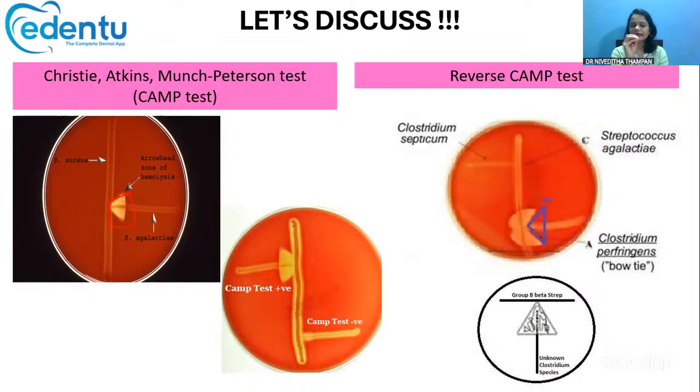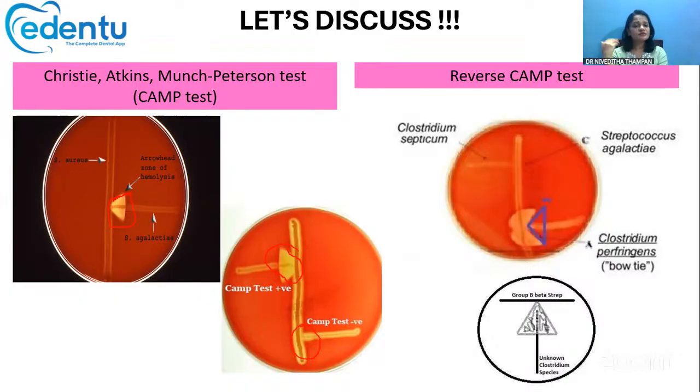This confirms that the species present is Streptococcus agalactiae. Staphylococcus aureus with Streptococcus agalactiae, or any group B streptococci, results in an arrowhead shaped hemolysis. If you see arrowhead hemolysis, the CAMP test is positive. If there is no arrowhead hemolysis, the CAMP test is negative.